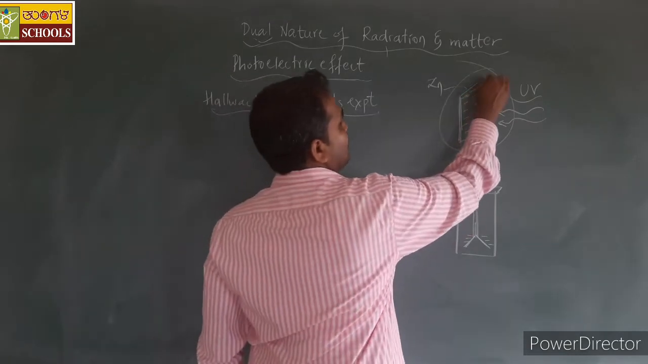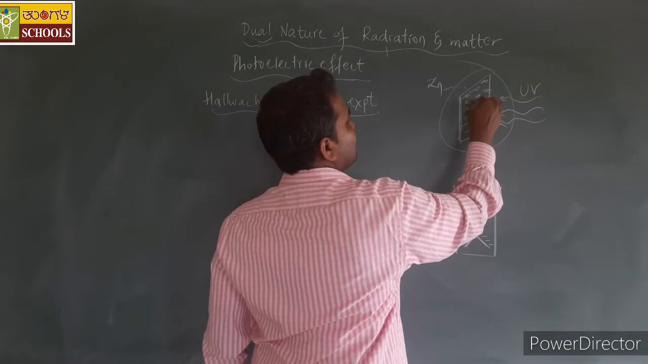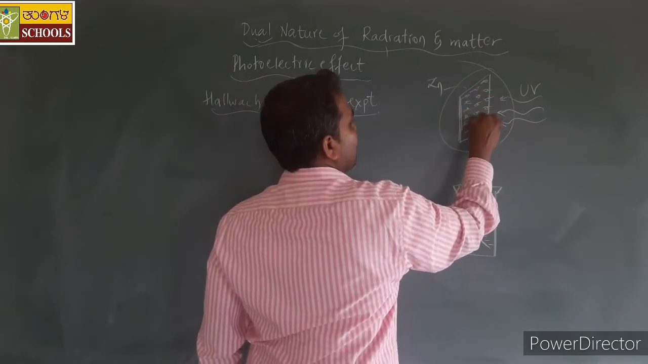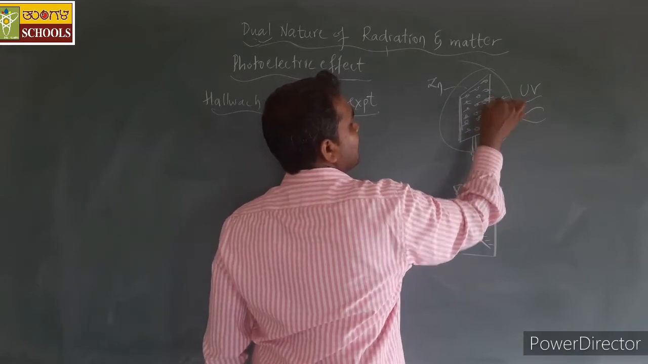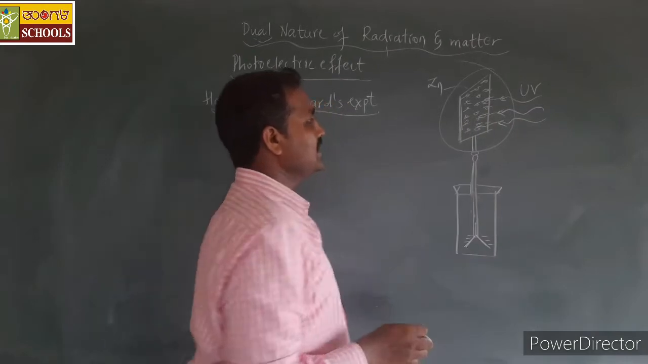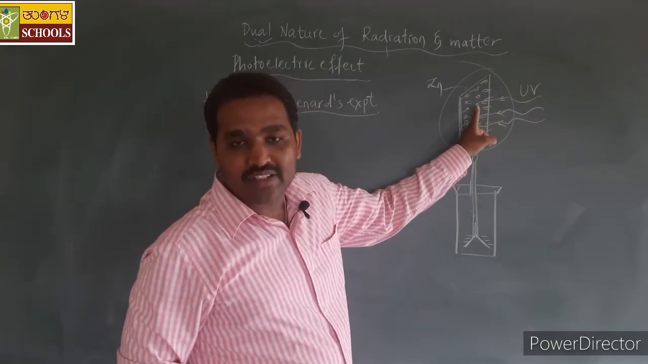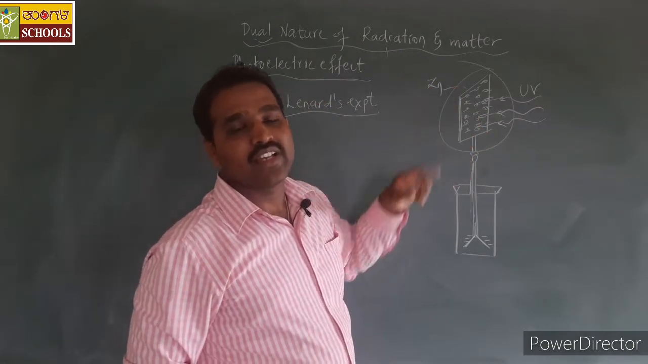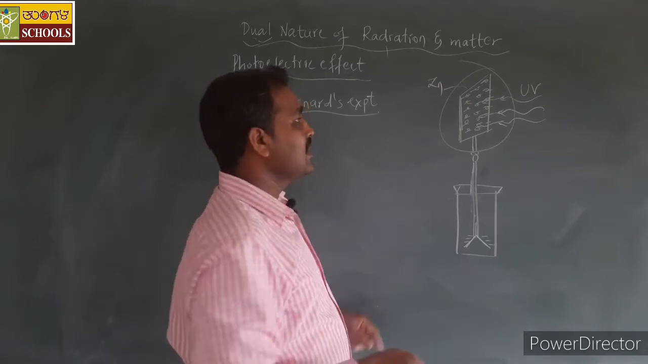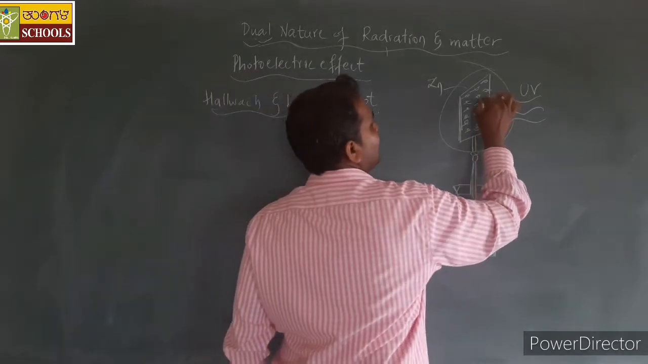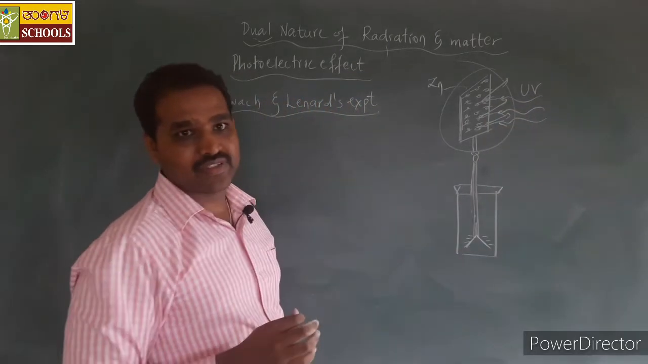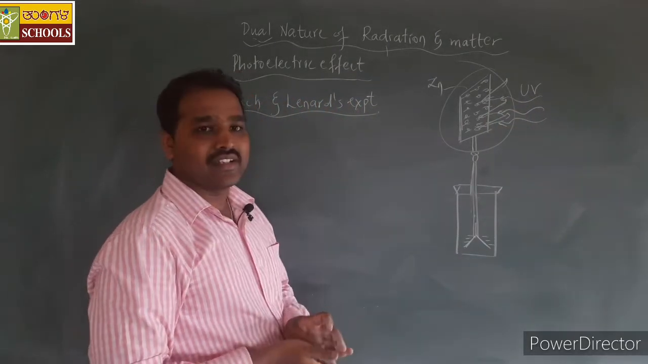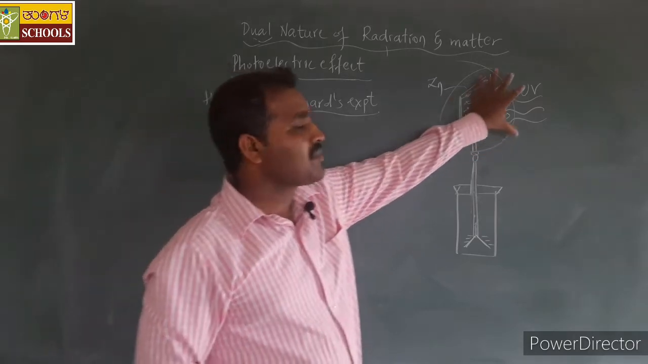These electrons on the metal surface, yes. So when these ultraviolet radiations hit the surface, the electrons on the surface absorb that energy and are emitted out of the metal surface. Okay. Then what happens when some of the electrons move out of this negatively charged zinc plate?